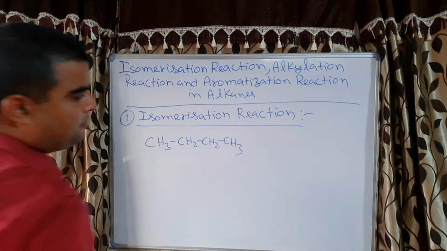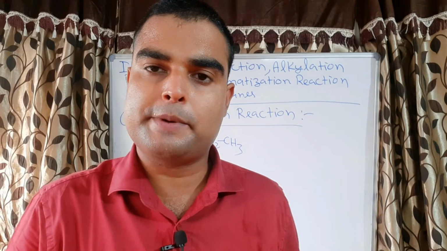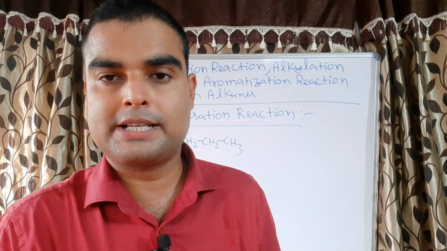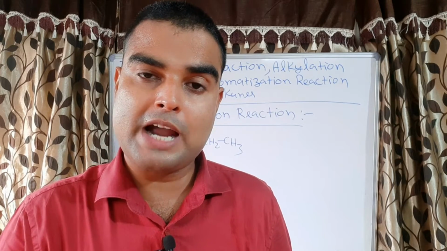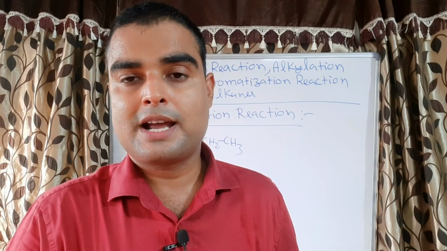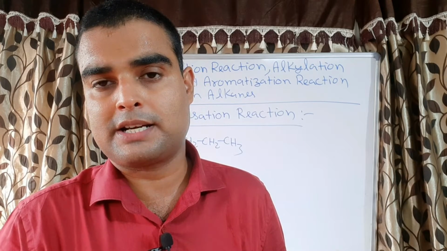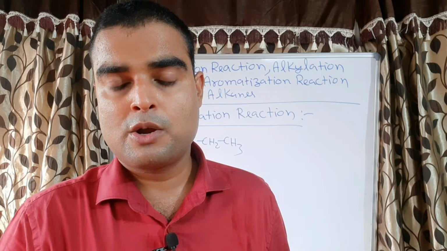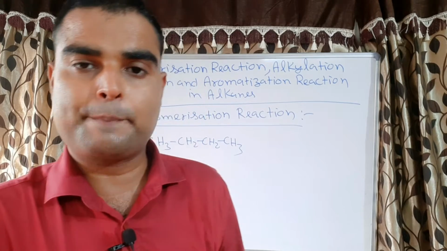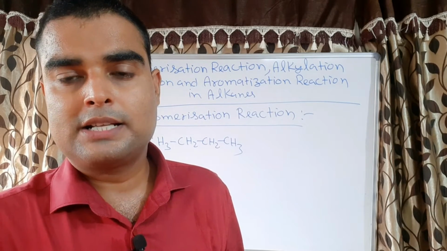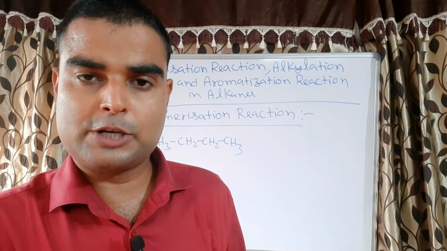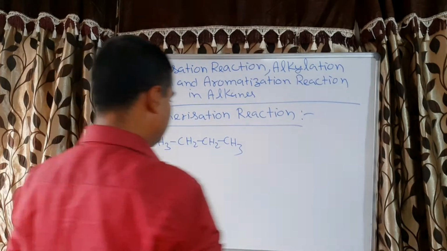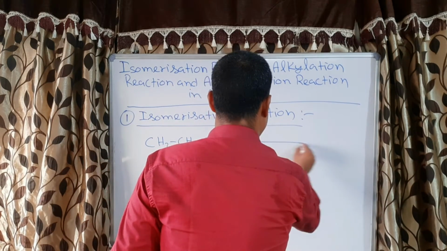When butane reacts in presence of anhydrous AlCl3 and hydrochloric acid at the temperature of 573 Kelvin and 35 atmospheric pressure, then the butane will change into its isomer. Or if we use pentane or hexane, then it will change to its isomer. So let us take the example of butane. After that we will take the example of pentanes.